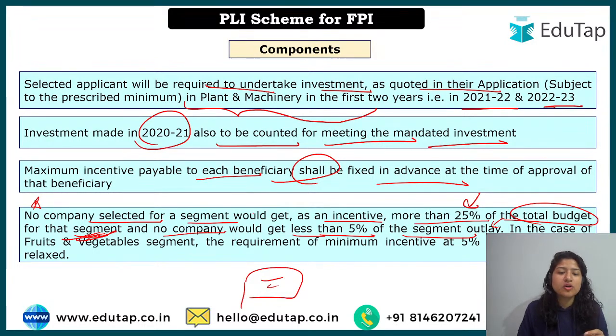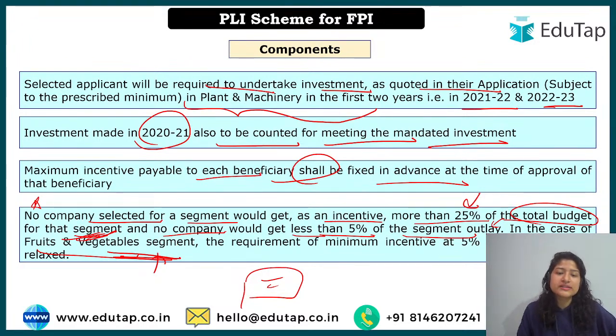This we are talking about in the case of manufacturing. In the case of the different sections we have looked at, right? For marine products we have looked at, and then for mozzarella, then for food processing, for millets and other things that we have looked at. In the case of the fruits and vegetable segment, for this particular segment, there are different segments, the cereals, etc., etc.